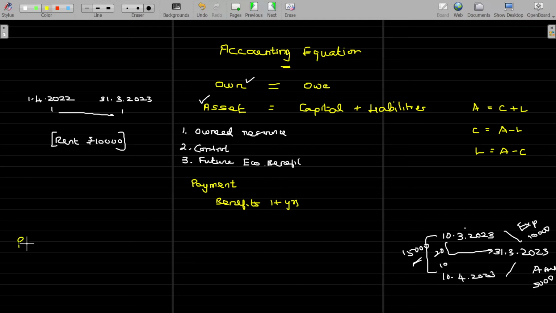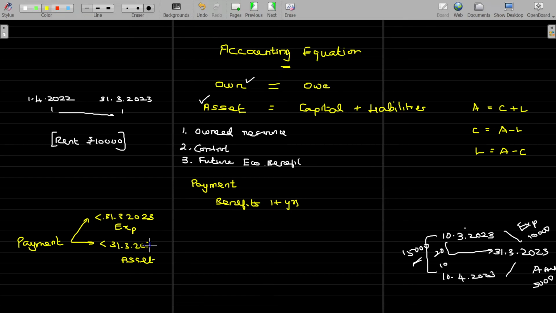That payment's benefit is expired when? Before the end of the year. I assume that the end of year is 31/3/2023. So the benefit enjoyed within that period will be called an expense. If the payment gives you benefit beyond 31st March 2023, then it is an asset. It is an asset. Is that okay?